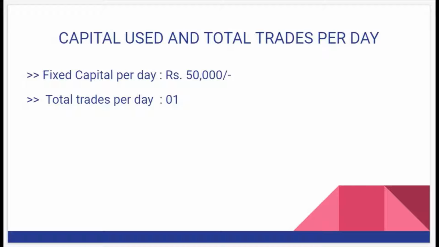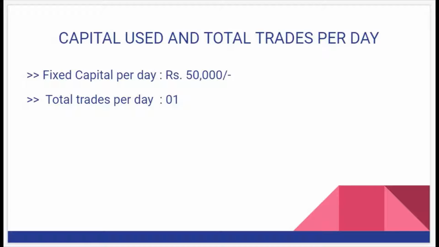If you don't have much capital, you can even use 10,000 or 20,000, or if you have more capital, you can even use 1 lakh, 5 lakhs, 10 lakhs. It's up to your capacity and your budget. And as already discussed, total trades we are going to make is just one trade per day, not more than that.